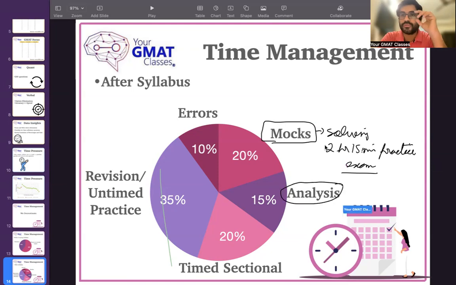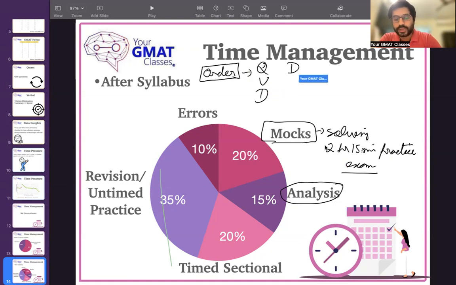There's a lot of thought to be put into analysis. Say, for example, GMAT lets you select the order in which you want to attempt your paper. You can attempt quant, verbal, data. You can attempt data, verbal, quant. You can attempt quant, data, verbal. So basically, all the 6 cases which are possible in terms of order of attempting, you can attempt any one. And trust me, for everyone, the priority is very different.